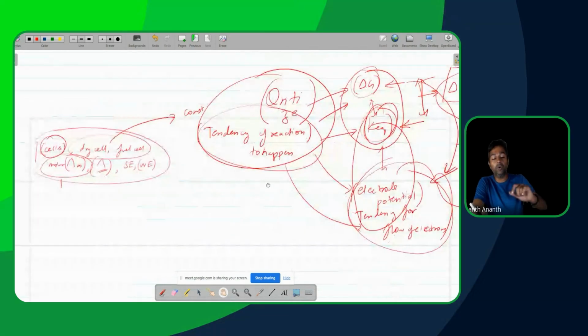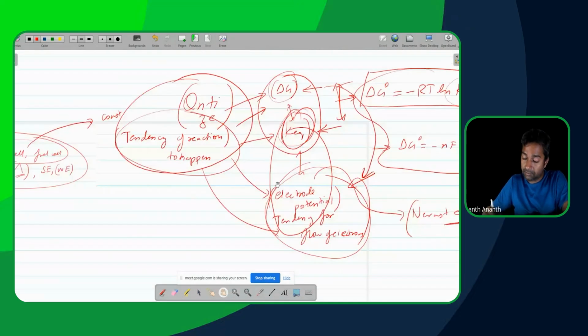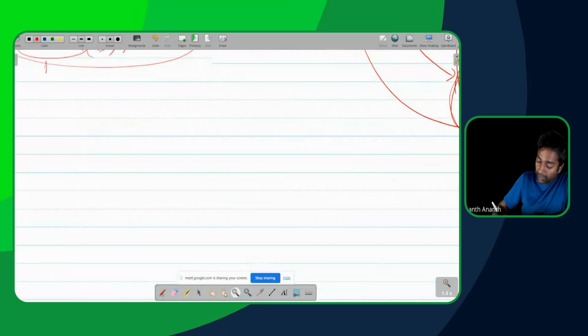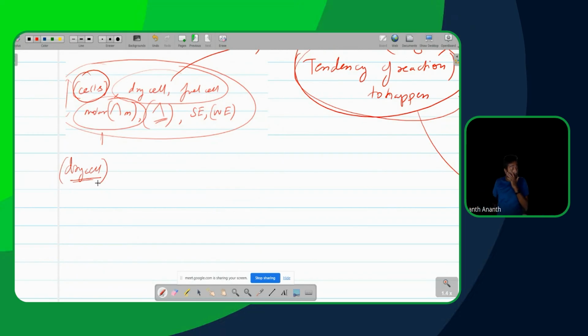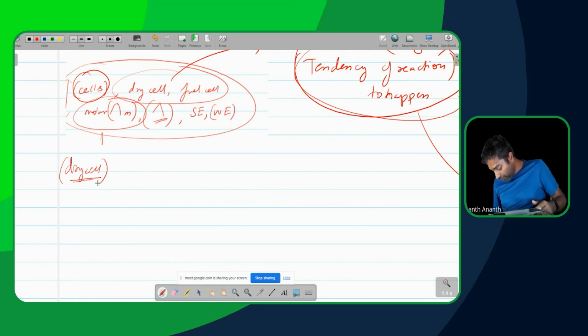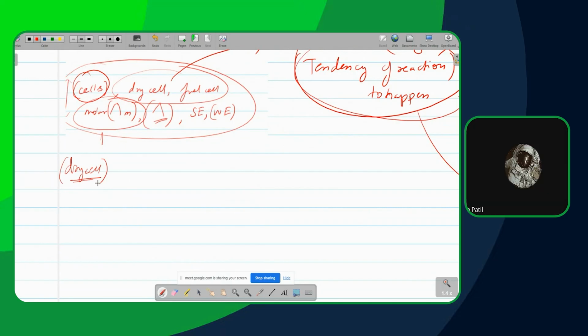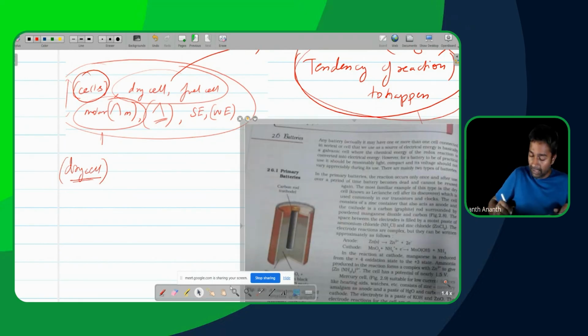Now let's come to the dry cell and the fuel cell part over here and continue the discussion there. When we talk about the dry cell, I think it'll be best to go for the NCERT part of the dry cell. Do you have NCERT with you? You follow the NCERT syllabus, right? Can you just send me a photograph of the NCERT syllabus's dry cell part and the fuel cells? Let's start off with this now.